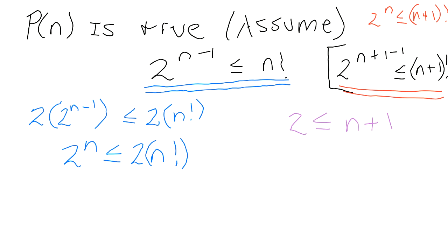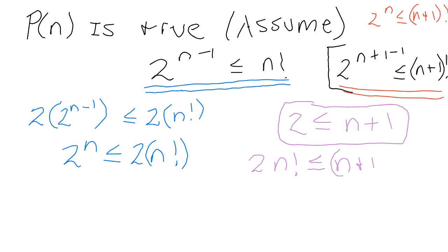N could be 10, 12, 100, but the smallest one you can have is 1. Because of that, 2 is always less than or equal to n plus 1. Which means that 2 times n factorial must always be less than or equal to n plus 1 times n factorial.